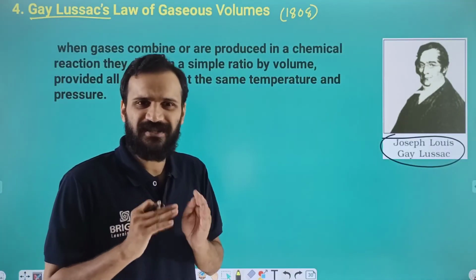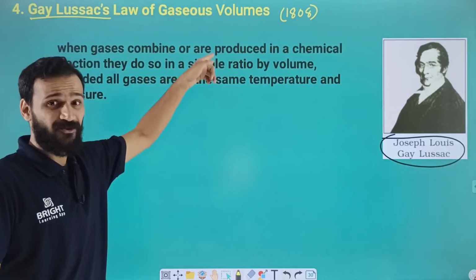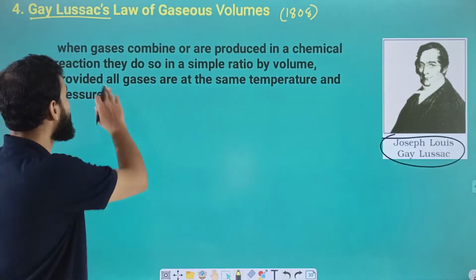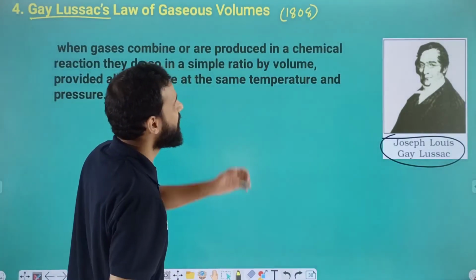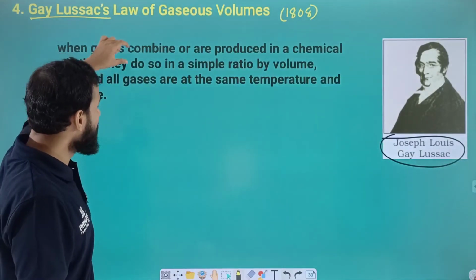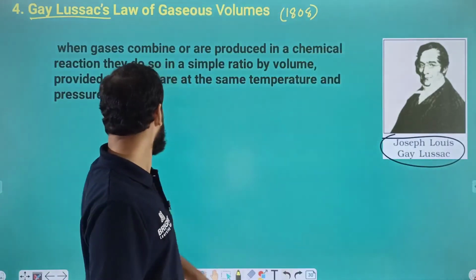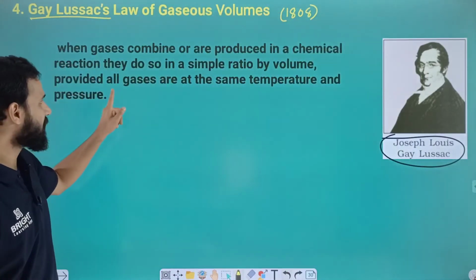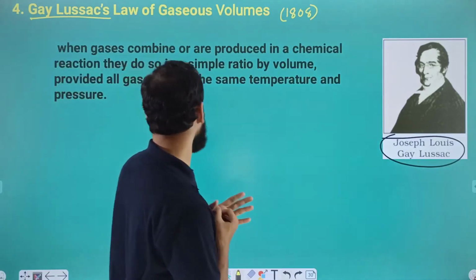It states, very simply: when gases combine or are produced in a chemical reaction, they do so in a simple ratio by volume, provided all gases are at the same temperature and pressure.